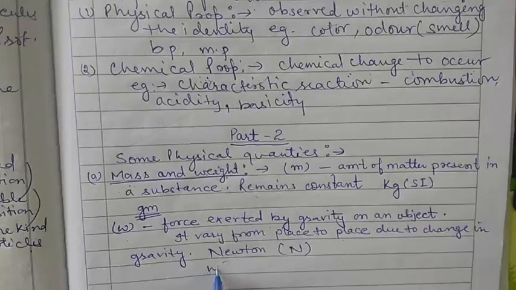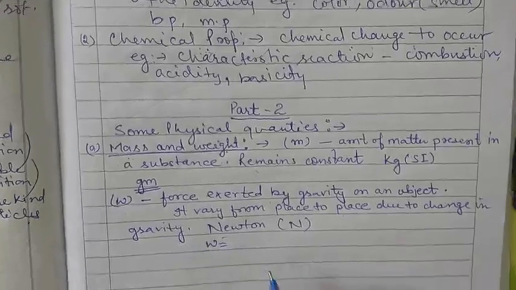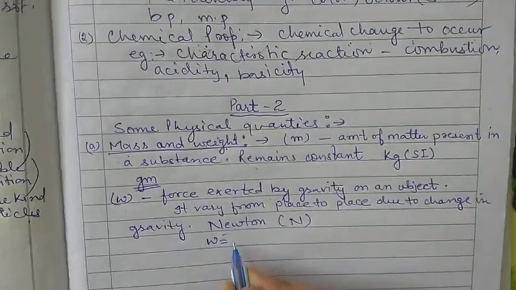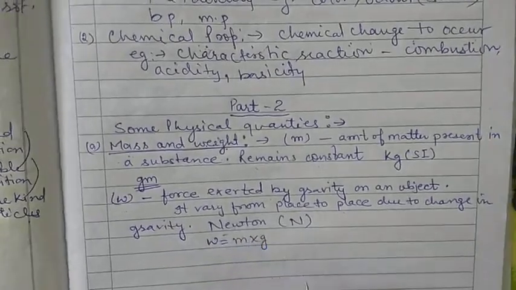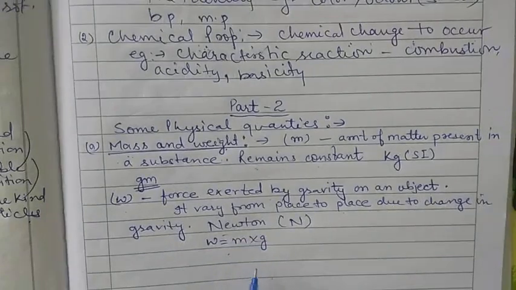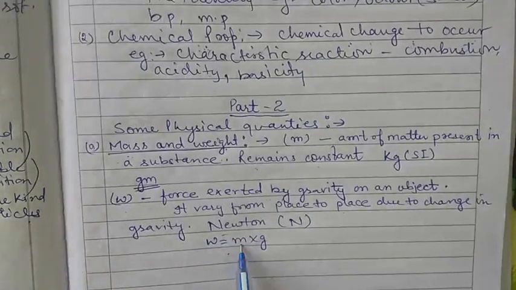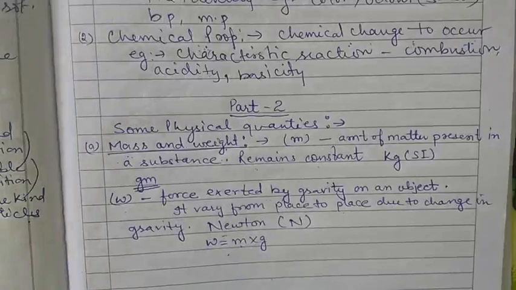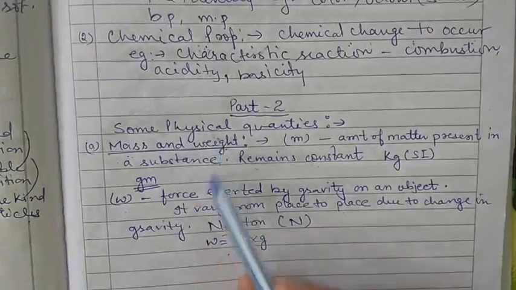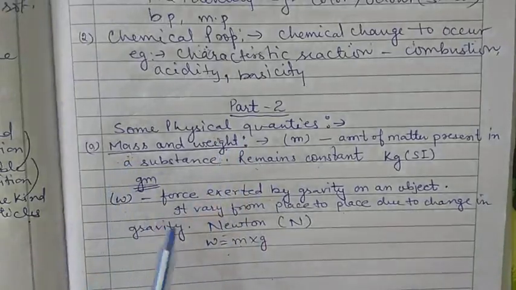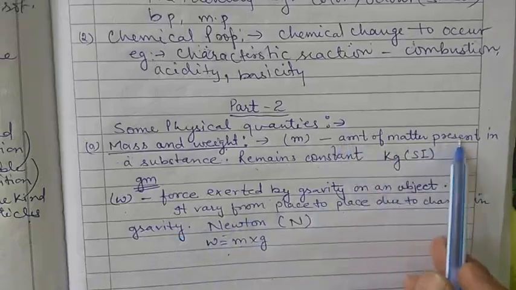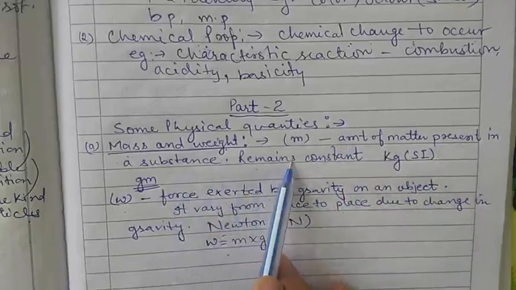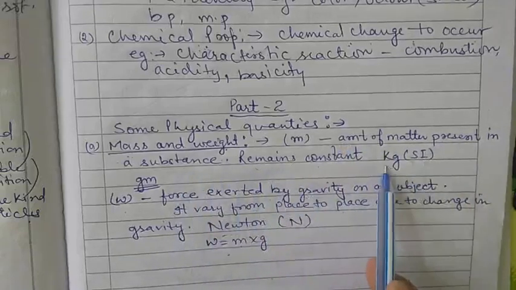There is a formula for weight: weight is equal to mass into gravity, where m stands for mass and g stands for gravity. So that is the basic difference. Mass is the amount of matter, it remains constant, and its SI unit is kg.